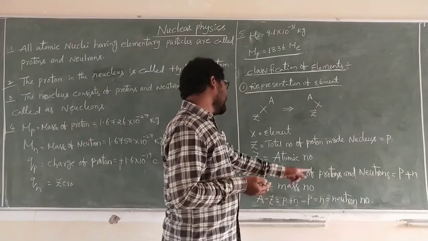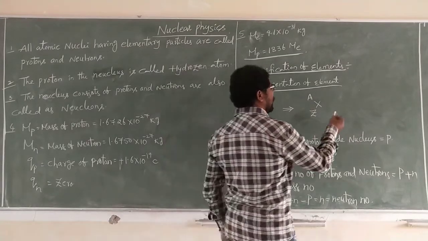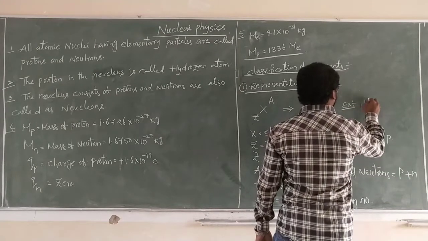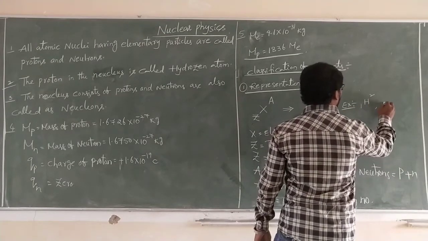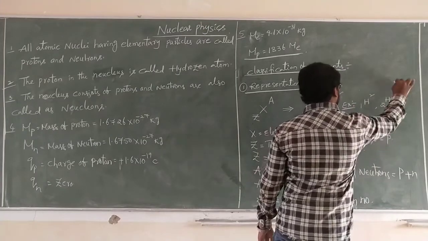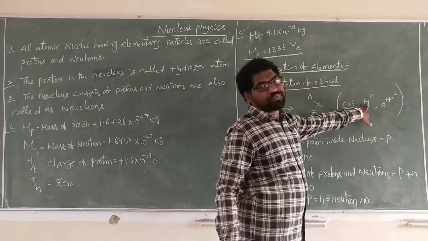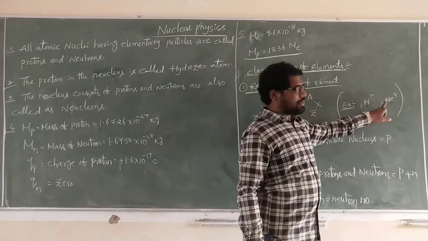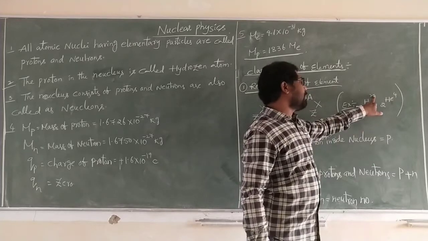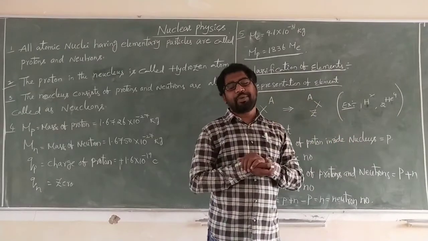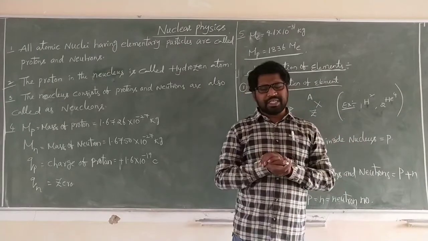So A minus Z is the neutron number. Example: 1H2, 2 helium 4. H is the hydrogen element, helium element, with atomic number and mass number. This is the representation.